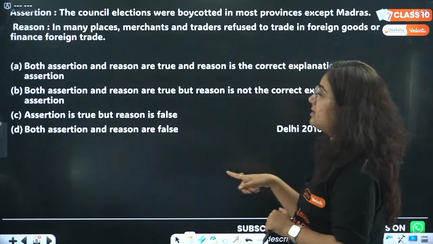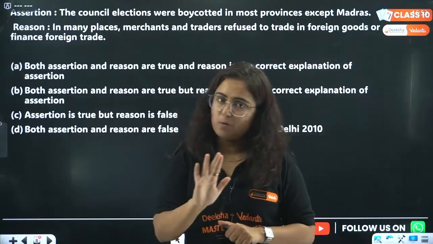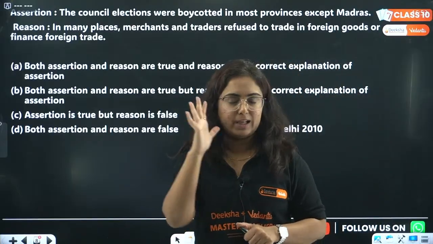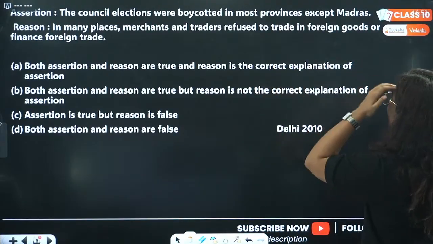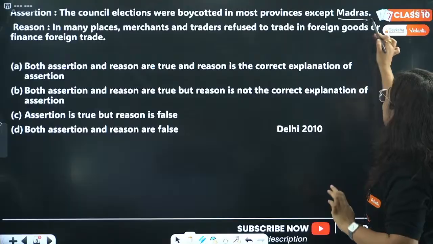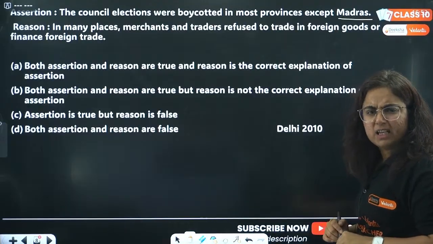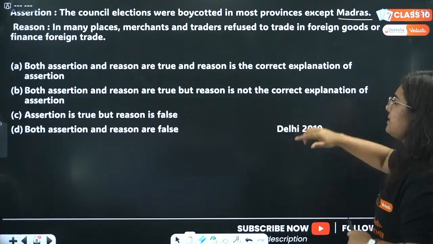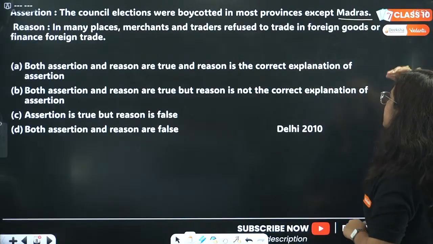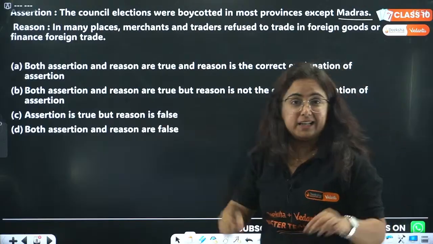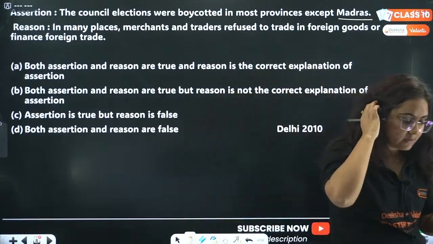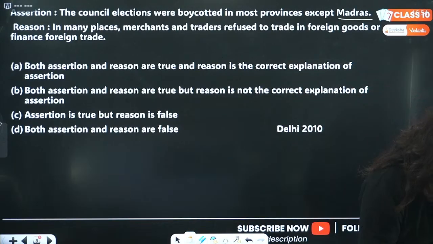In the form of assertion and reason, answers from all the students are welcomed. Assertion: the council elections were boycotted in most provinces except Madras. Is it true? The reason is that in many places merchants and traders refused to trade in foreign goods or finance foreign trade. Interesting question. I want answers now.